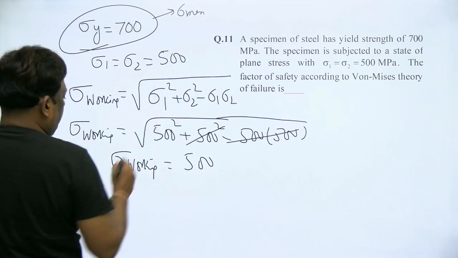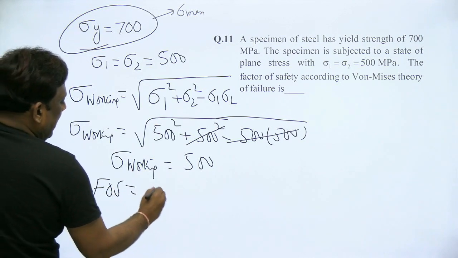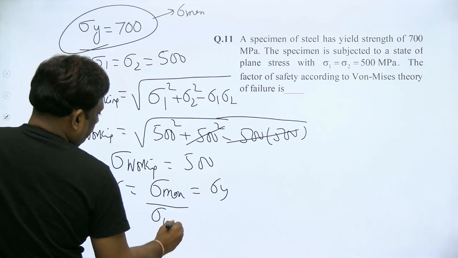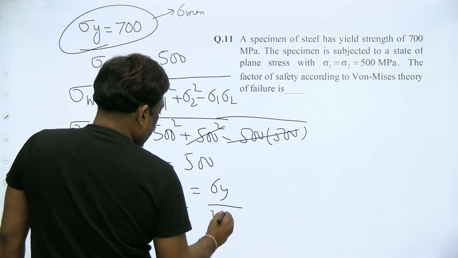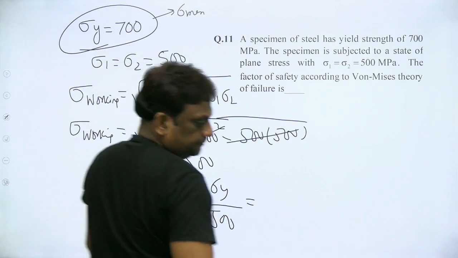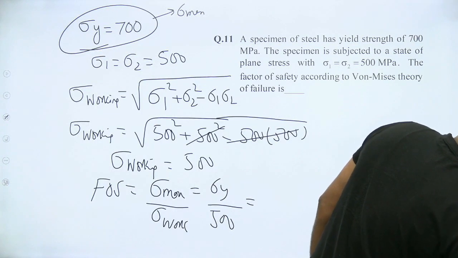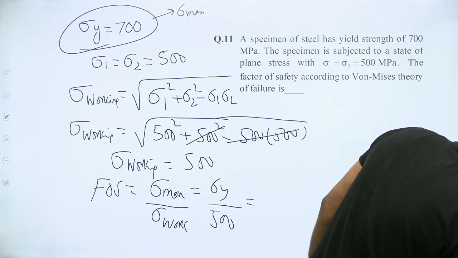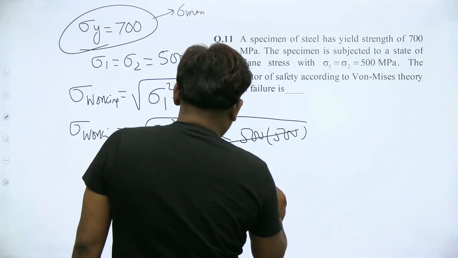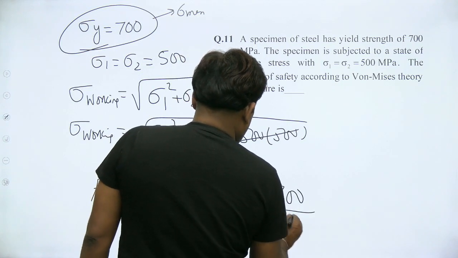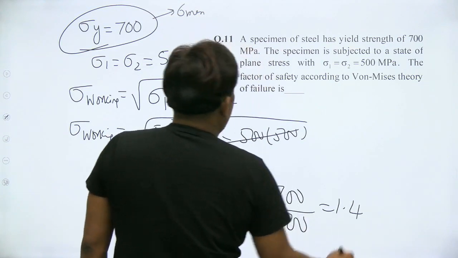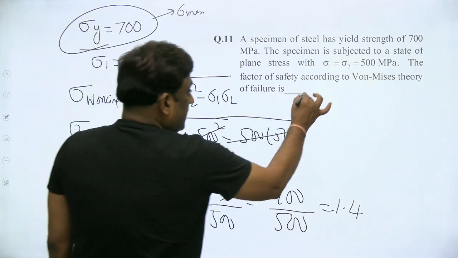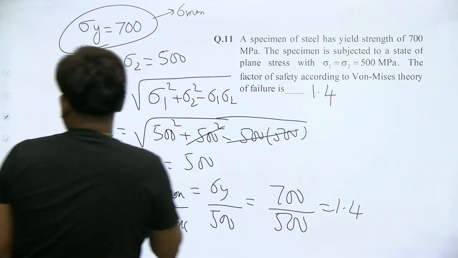So the factor of safety is given by the maximum. In this case, it is sigma y by working, and the working is 500. So this is 700 and this is 500, and this will turn out to be 1.4. Okay, very good. So the factor of safety, it is a fill in the blank question. So the answer is 1.4.